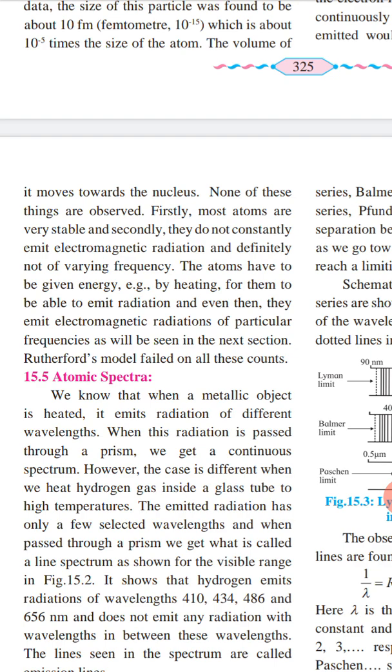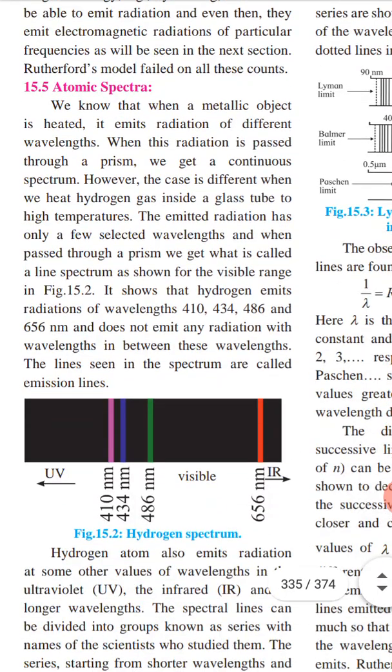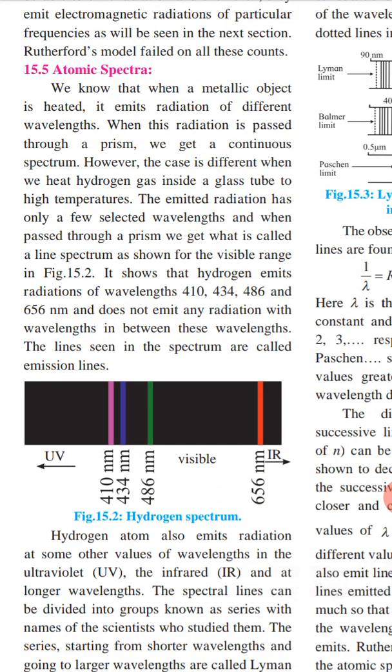Some things given by the Rutherford model are very important to understand the structure of atom, but some of the claims given by it were not suitable to understand the structure of atom. So these are some difficulties regarding the Rutherford model. Now let's see the atomic spectra.